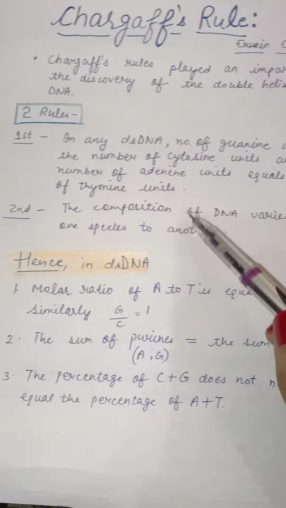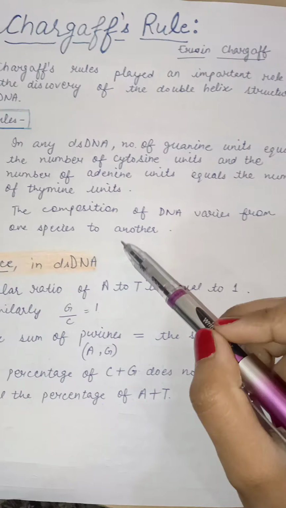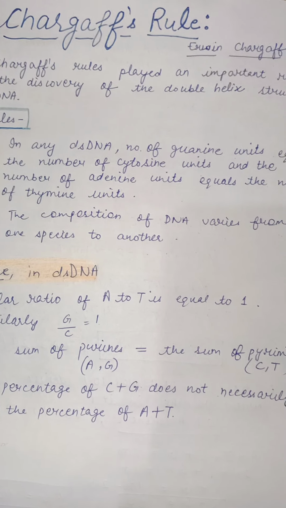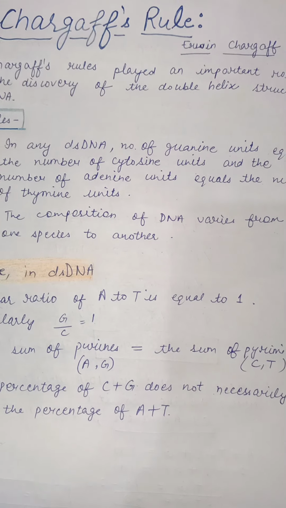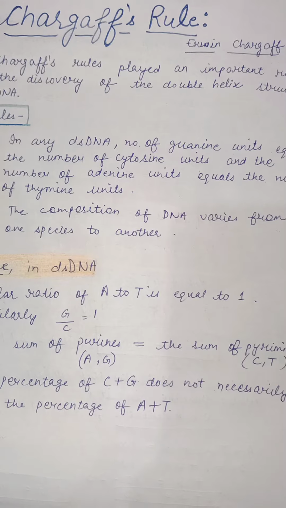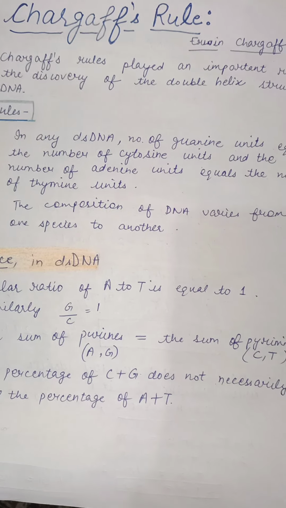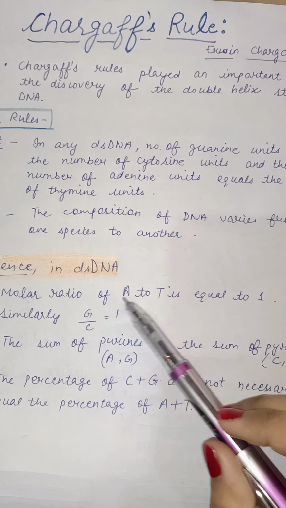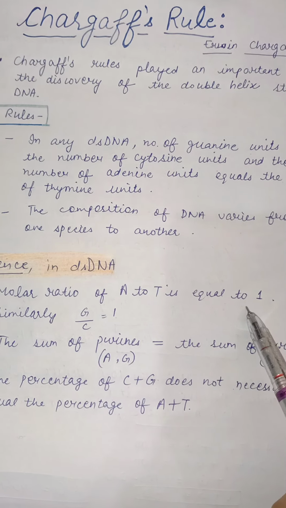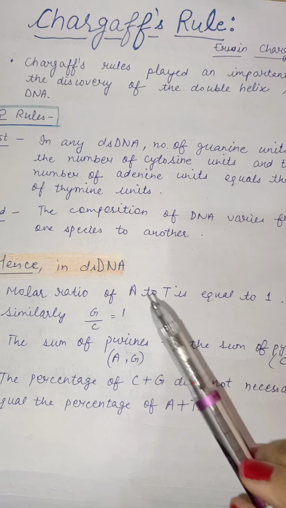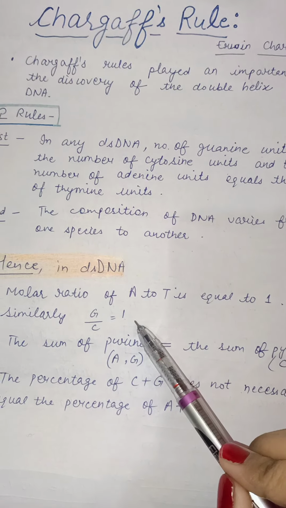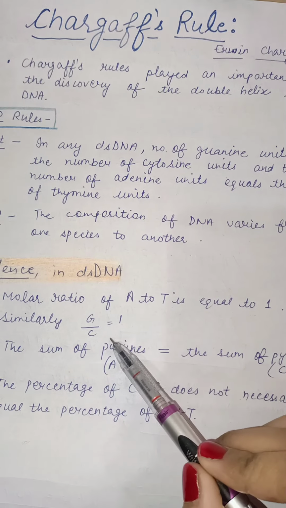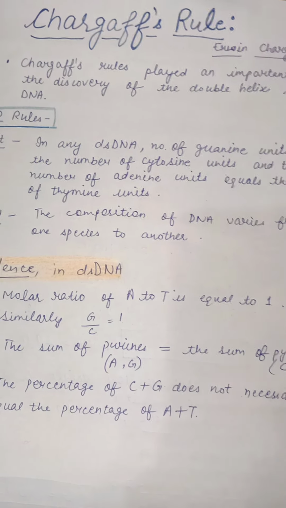And the next rule is, the composition of DNA varies from one species to another, right? Species to species, it varies how much DNA content is present in any particular species, right? And next, hence, in double-stranded DNA, the molar ratio of adenine to thymine is equal to 1. Similarly, the molar ratio of guanine to cytosine is equal to 1. It means the adenine is equal to thymine and the guanine is equal to cytosine, right?